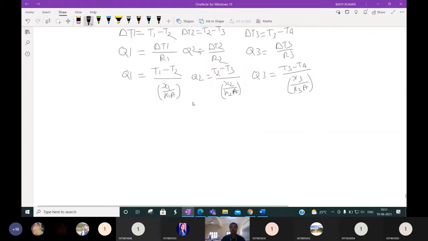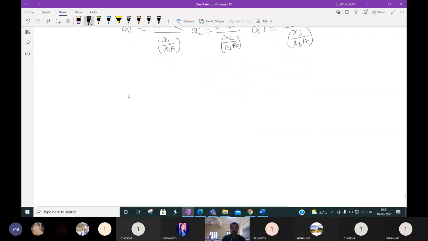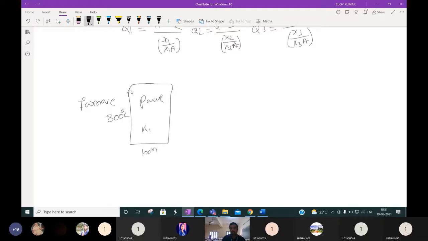Suppose, for example, this is a furnace wall. Inside some furnace is there, and the furnace inside temperature is 800 degrees centigrade. We will use a plane wall, one layer of a certain metal with thickness suppose 10 centimeter. Suppose this has some thermal conductivity. The heat transfer area will be this much in one-dimensional flow.